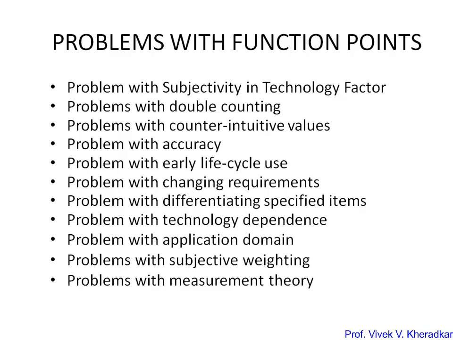Next, the problem with counter-intuitive values. The subfactor rating values are counter-intuitive, meaning it can be 0 to 5, but we cannot expect a value of 1, because it only represents the values 0, 3 or 5. So it has fixed values, and we cannot have a measurement for an incremental counter value.